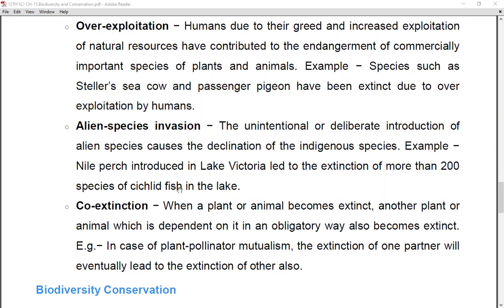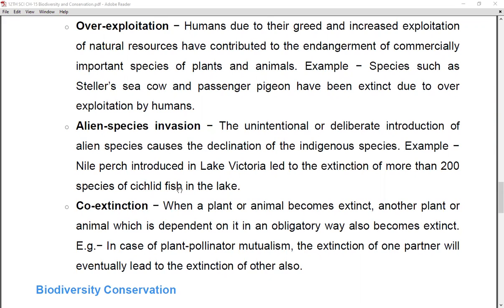The example of it is the Nile perch introduced in Lake Victoria, which led to the extinction of more than 200 species of cichlid fish in the lake, right? The cichlid fish was present in Lake Victoria, and when the Nile perch was introduced inside that lake, what happened?